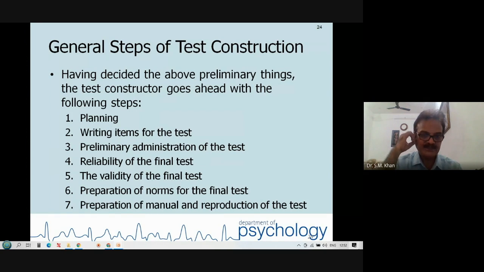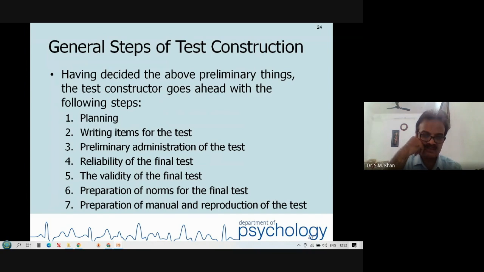Planning. And in the planning, you need to declare the earlier things also. What type of test will it be? Knowledge based, aptitude based, ability based. What type of items are you going to present in this test?